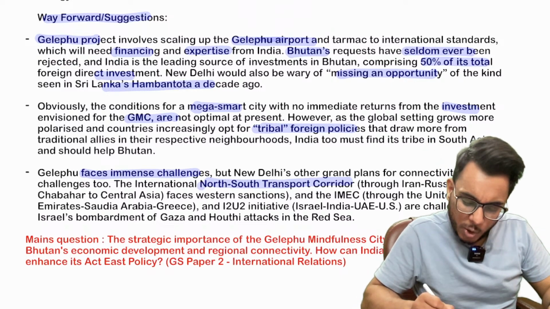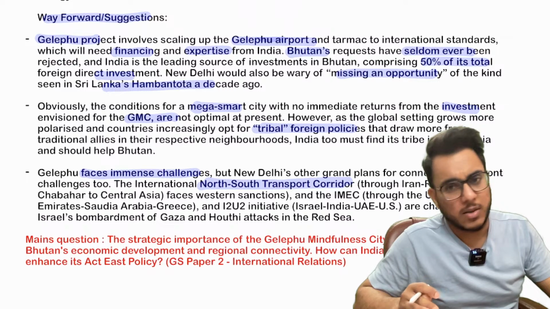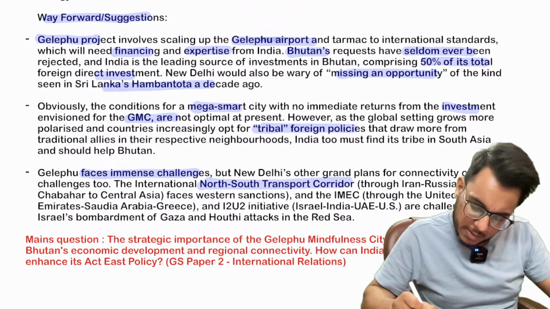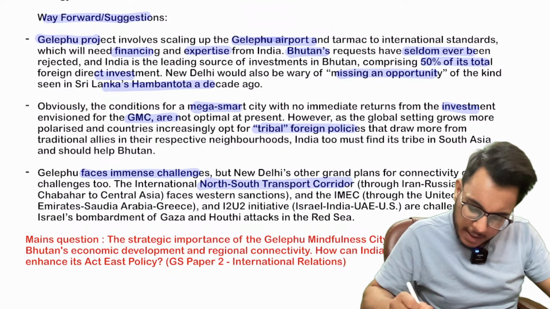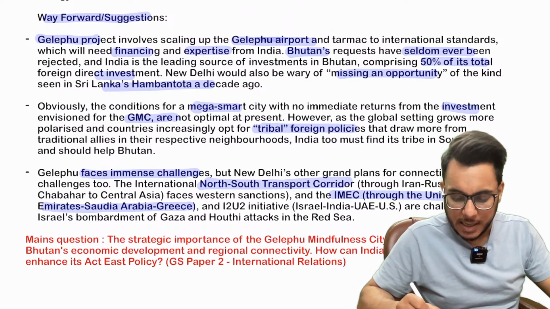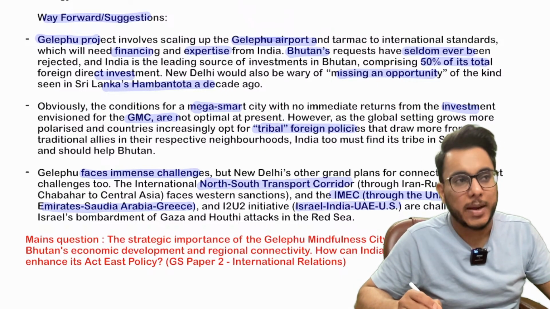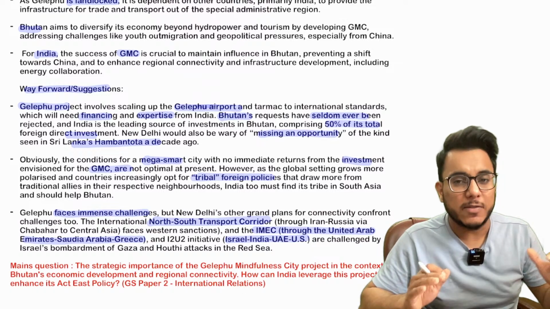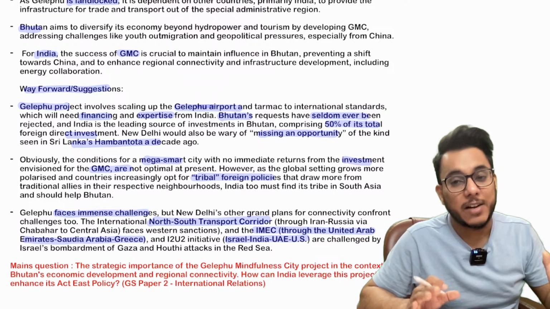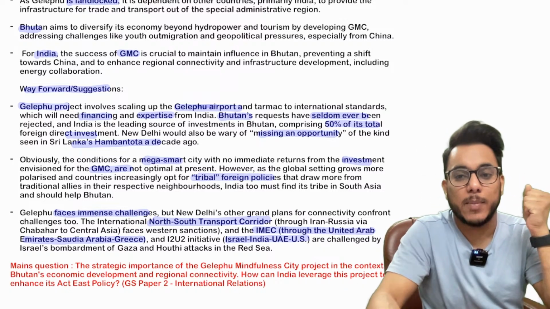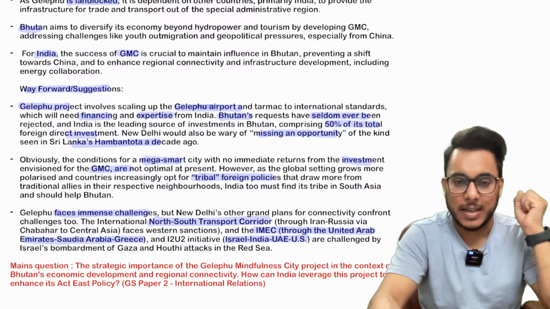But if you see the North-South Transport Corridor, it is not a big starter because of Western sanctions that are there. Then there was the India Middle East Economic Corridor through the UAE, which was agreed by Israel, India, US, UAE, but it is also not picking up. Why? Because of the Houthi attacks that are going on. So basically, India itself is facing challenges. Bhutan project might face challenges. India needs to have the imagination of how such challenges can be resolved and helped by India. So that is all about it.